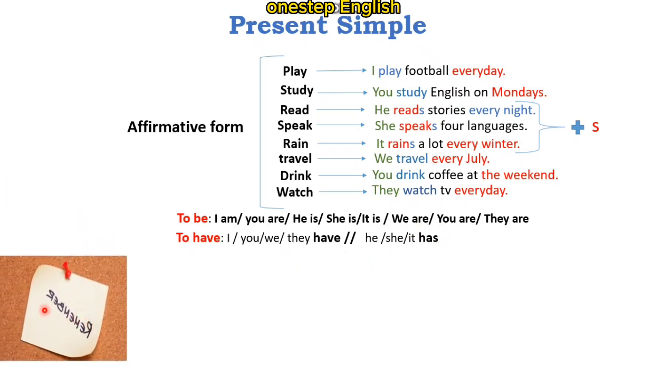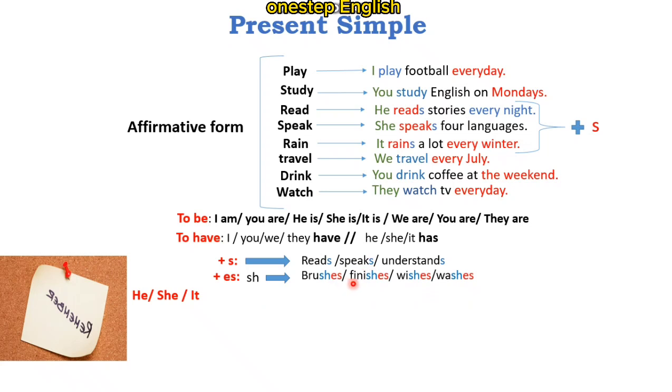Okay, so please remember that with he, she, and it in the present simple, it's plus s, like in the examples reads, speaks, understands. But we have other exceptions where sometimes we add es. When the verb ends with sh, like brushes, finishes, wishes, and washes.